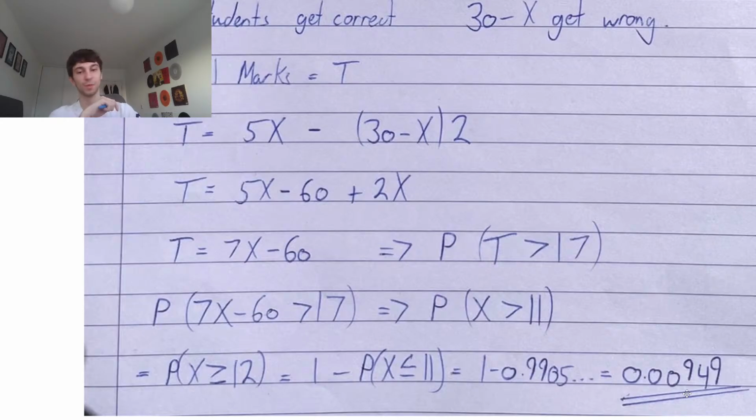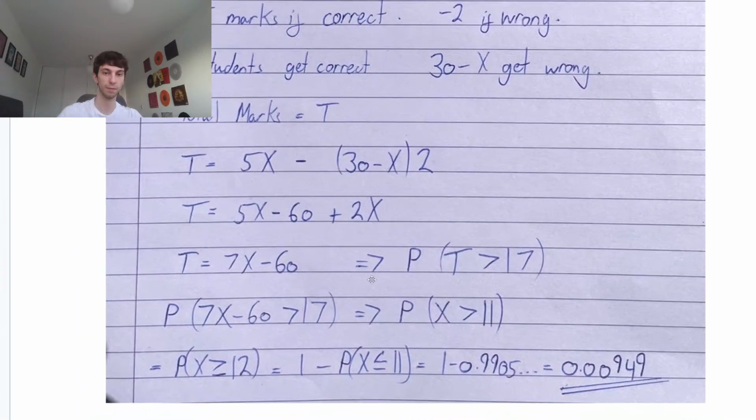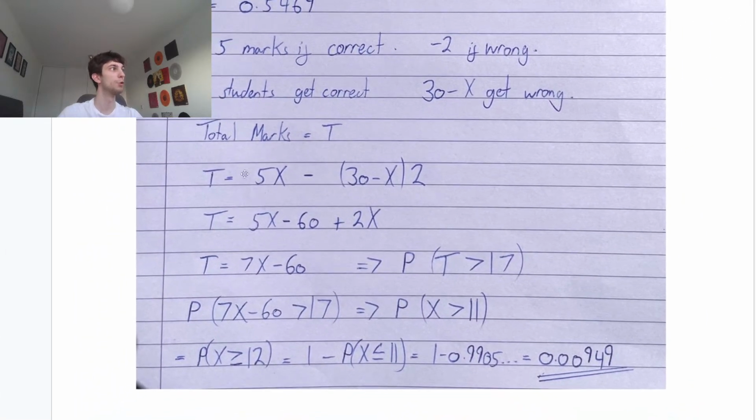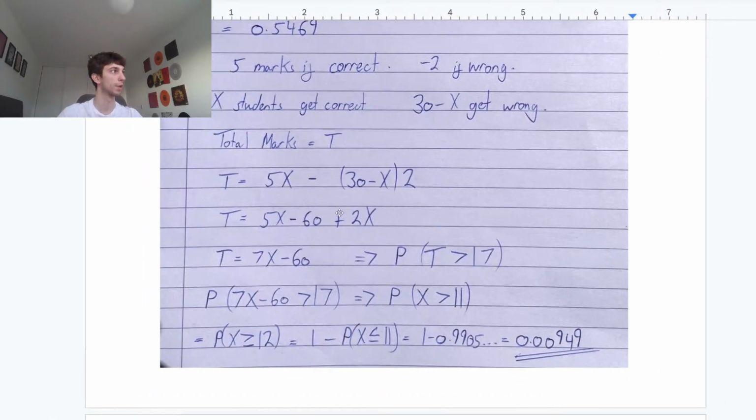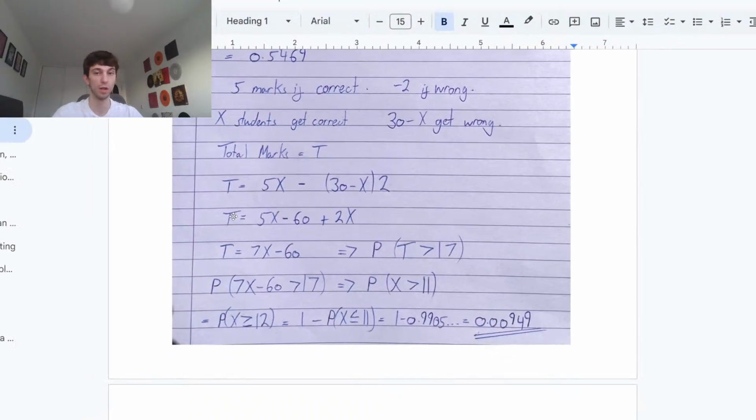Oh, Fred's back. Fred, I did a little rigid body explanation. I'm going to do it again later though, with all the friction, and I'm pretty sure you must have got it by now, because I know you're locked in, mate. You're going to get an A star. But yeah, this question's pretty tough. Once you know how to define the total number of marks, then it's okay. But it's all about getting that t in terms of x, because we have no idea what t is.